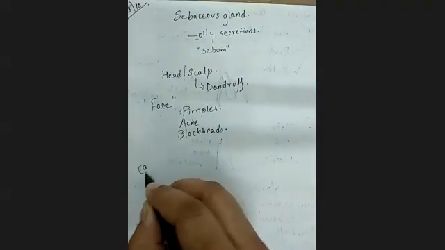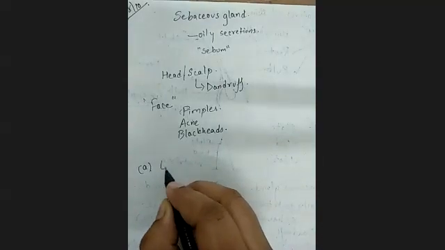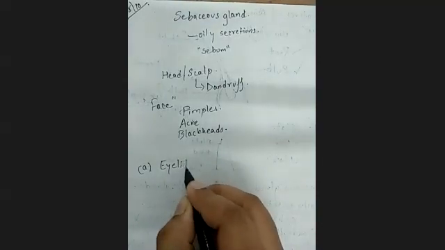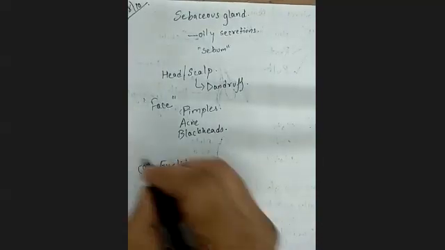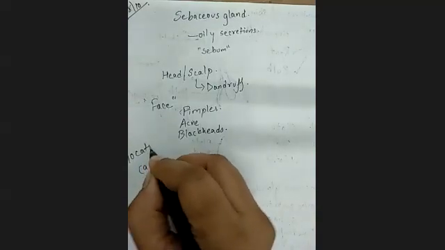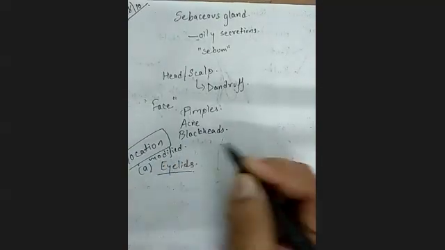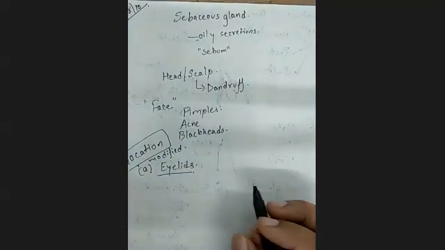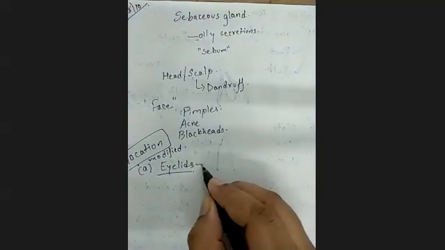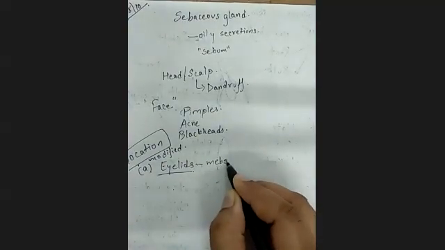But when it is modified for your eyelids, okay, this modification is according to the location. Just remember that it is modified by location. And on the eyelids it is called meibomian glands.